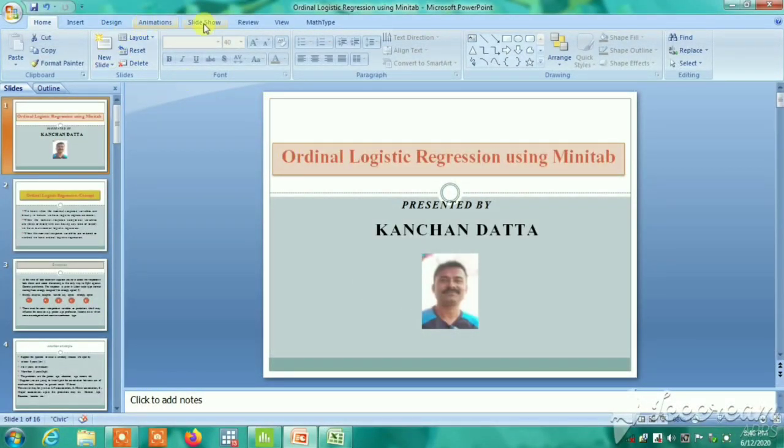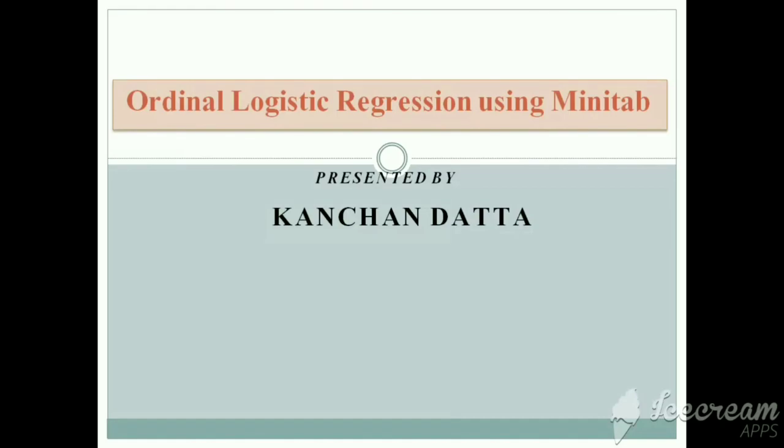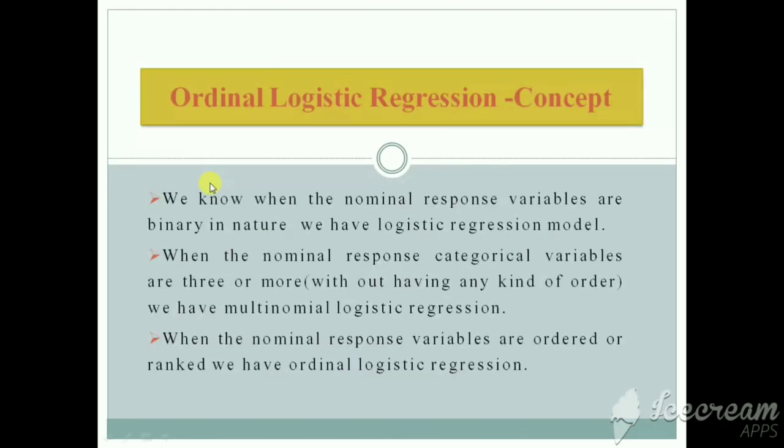Today I am going to discuss ordinal logistic regression using Minitab. Actually, we know when the nominal response variables are binary in nature, we have logistic regression model.